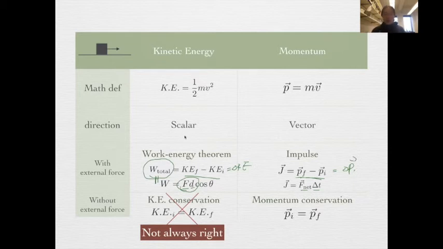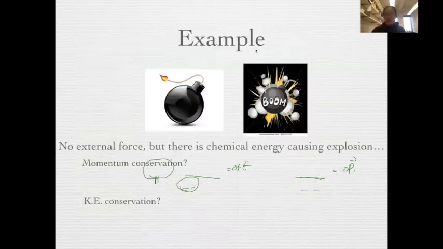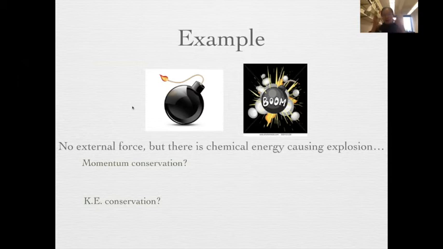Let me give you an example about the last part. What do we mean by kinetic energy is not conserved, but momentum is always conserved in an isolated system? Remember the bomb example that we talked about? This is a bomb, and in this bomb there's some chemical energy, which will cause an explosion.